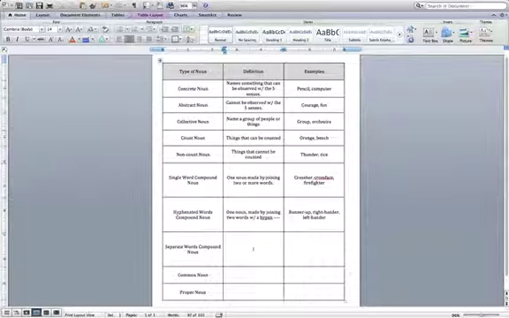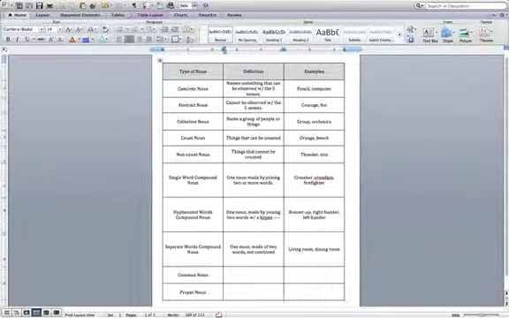Separated word compound nouns. It's one noun made of two words not combined. Okay, so these are two separated words. We use this one a lot in class, living room, or dining room.